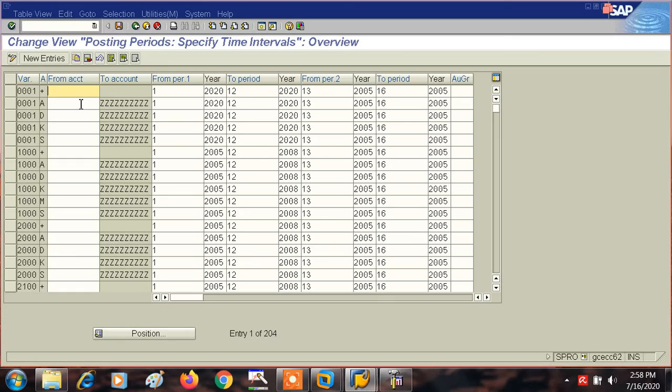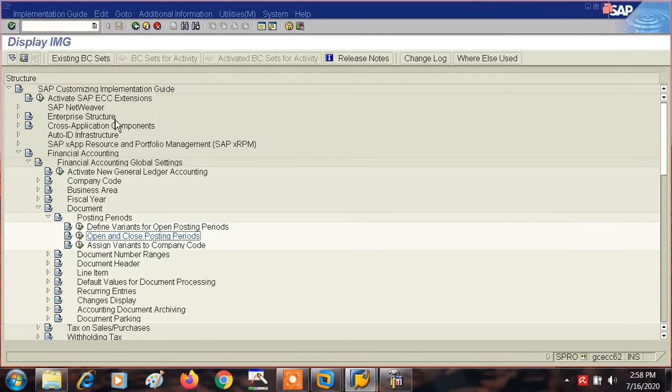All records which we post about vendor are the vendor account. All records which we post about material are the material account, and so on. Fine. So now let's come out, and now we are going to assign the variant to our company code.